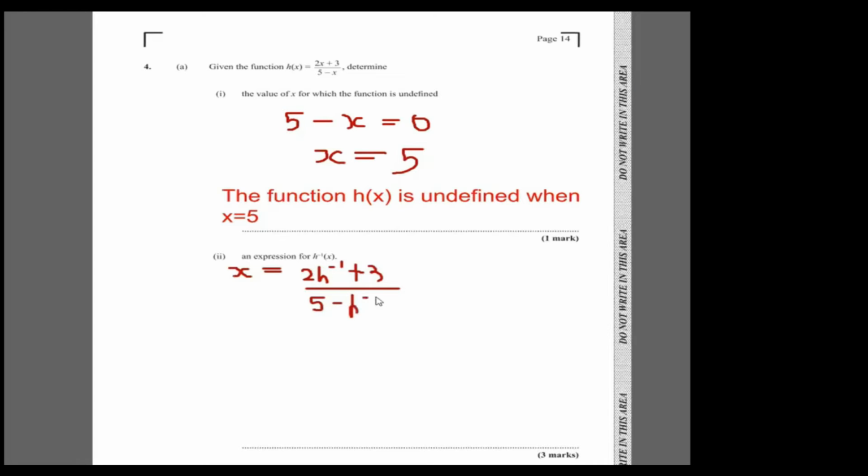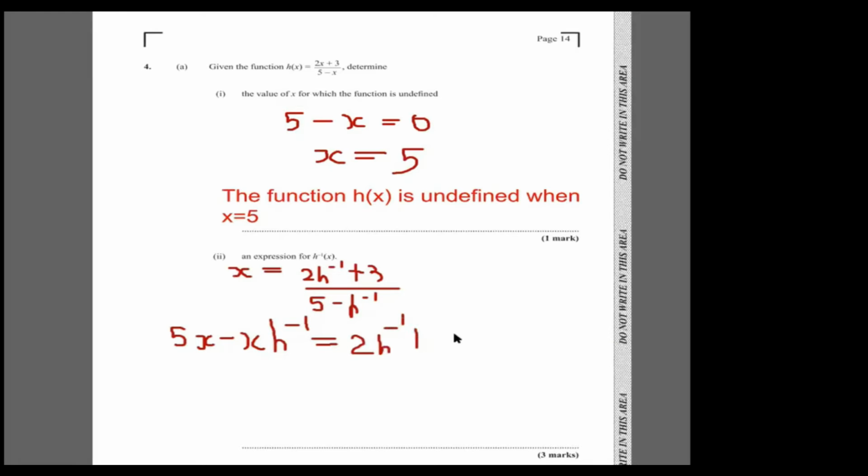After you interchange them, the next thing that you're going to do is cross multiply, because we want to make h inverse the subject. So by cross multiplying, you're going to get 5 times x, and then x times minus h inverse is minus x h inverse, and that's equal to 2h inverse plus 3.